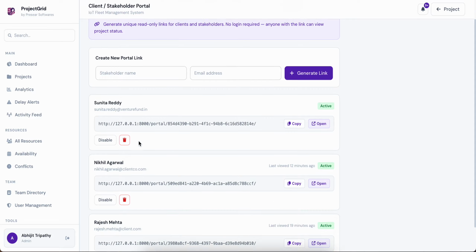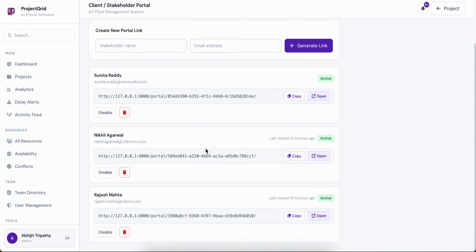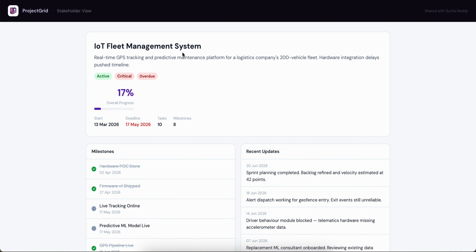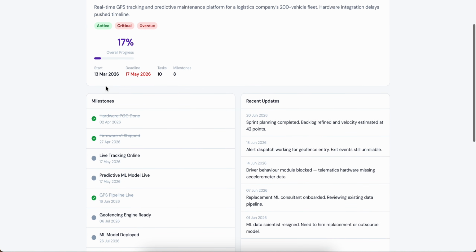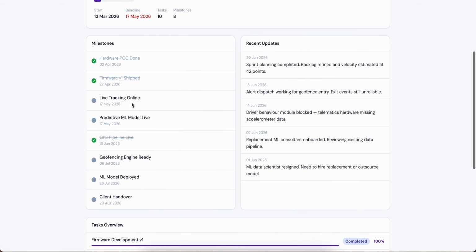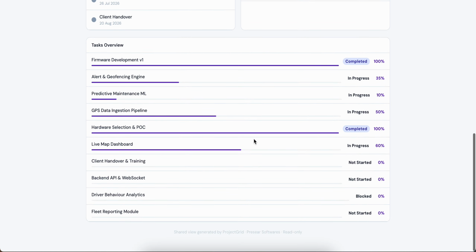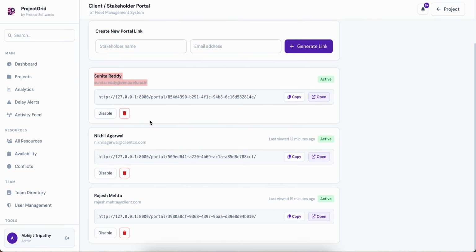You can also share a link. I'm on a local server, so if I'm on a production server, you will get this link, and this particular customer can actually access this link. I'm just opening it to show you. So they can access it and see how much of their project is completed, what milestones are completed, what the recent updates are, and the task overview. There is no need of handling the customer over a call or something like that. They can always see the project progress.